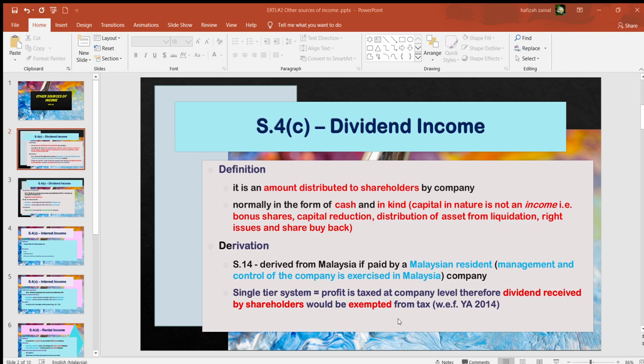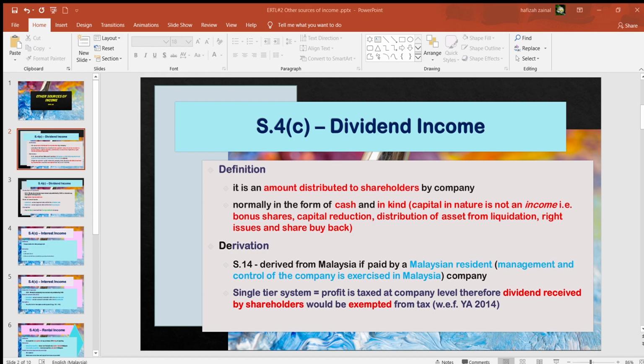So in other words, whenever the company declares dividend, let's say 5%, every shareholder will get 5%. Okay, so whatever you receive, whatever is credited into your account, has already been net of tax. So in other words, whatever you receive will be exempted starting YA 2014. Okay, so that is to simplify the process of dividend income, because earlier on we did have the tax imputation system. So I don't want to make you confused. You just need to understand what the single tier system is.